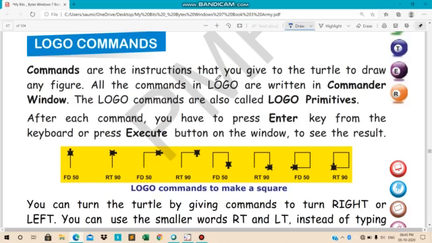Commands are the instructions that you give to the turtle to draw any figure.